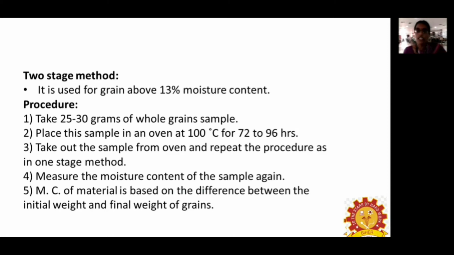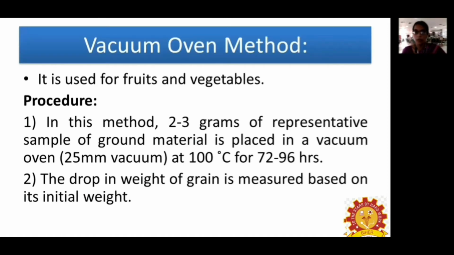Then we are taking the sample from the oven and finally repeating the process as a one-stage method. By this third step, the moisture content of the product will drop down to below 13%. Then we measure the moisture content of the sample, calculating it from the difference between the initial and the final weight of the sample.